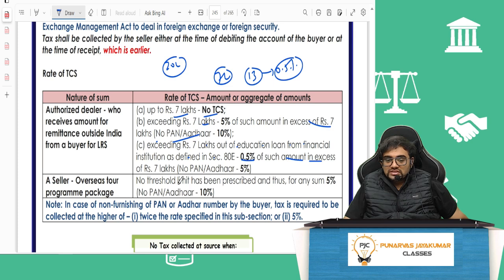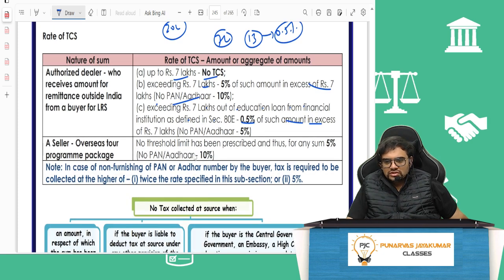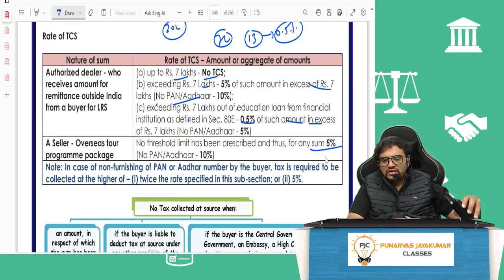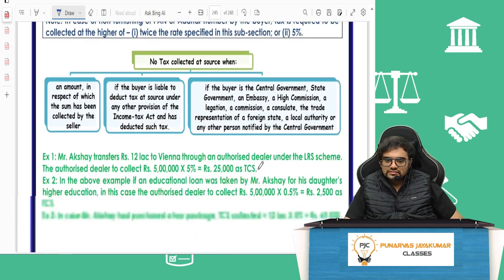I am an overseas tour program package seller. I am Thomas Cook. I am Kesari Tours. I am Chariot Tours. So for them, no threshold limit. For any sum, you will give me 5 lakh rupees for your world tour, I will add 5 lakh plus 5% on it. TCS, I'll have to pay. Will you get TCS credit? Yes. This is just so the government should know where you are traveling. That's why they are collecting TCS. That's all.